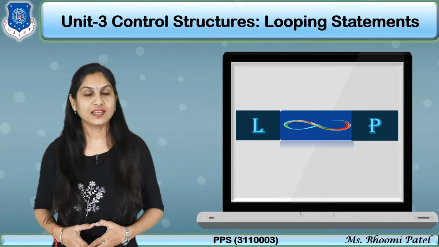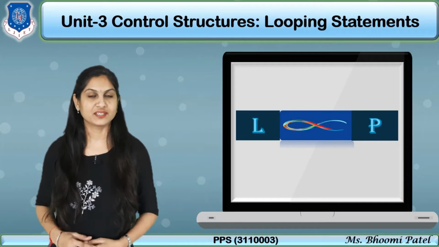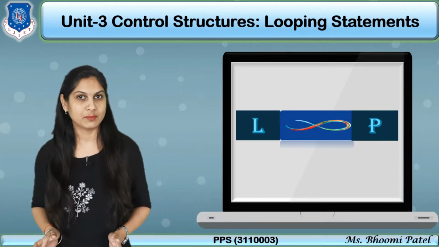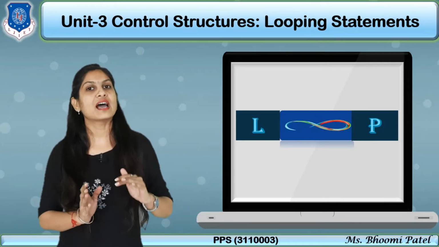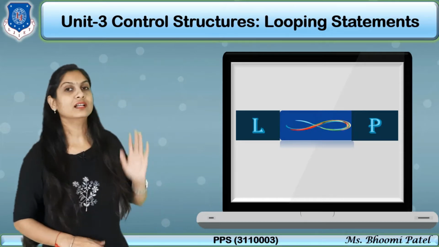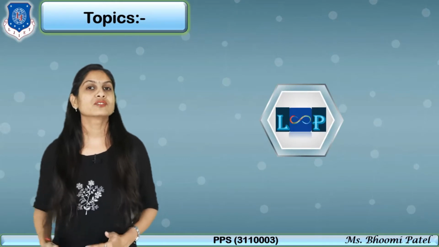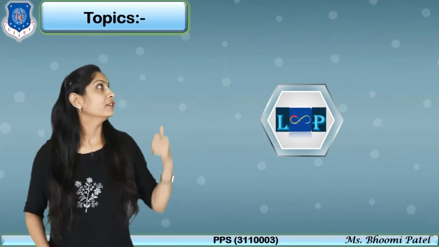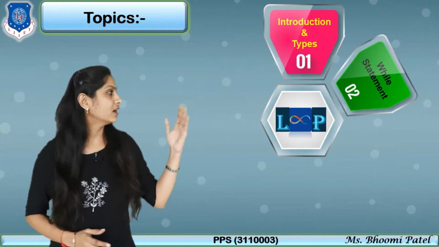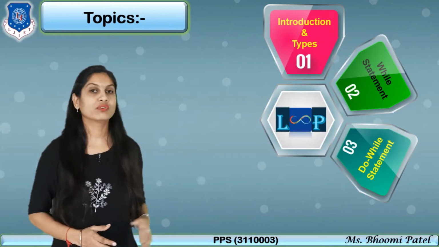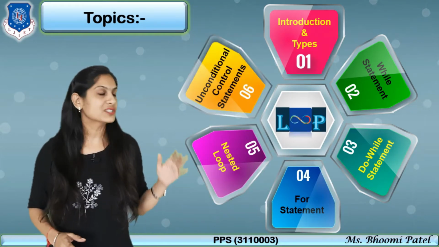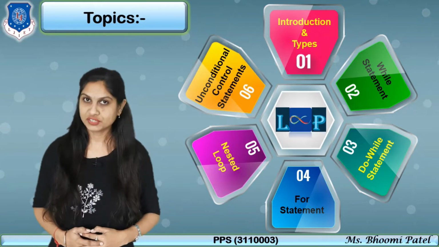In our previous lectures we already started our third unit, that is control structure, and that is divided mainly into two parts: decision making statements and looping statements. Our decision making statements are completed, and today we are going to start with the second part, that is looping statements. The topics to be covered in this unit are: first, the introduction and types of loop; second, while; third, do while; fourth, for; then nested loop; and the last one is unconditional control structures.